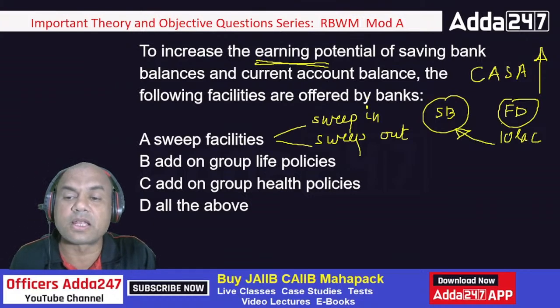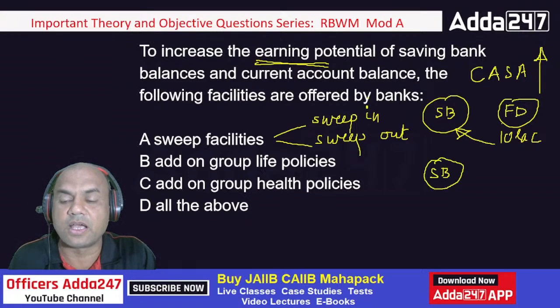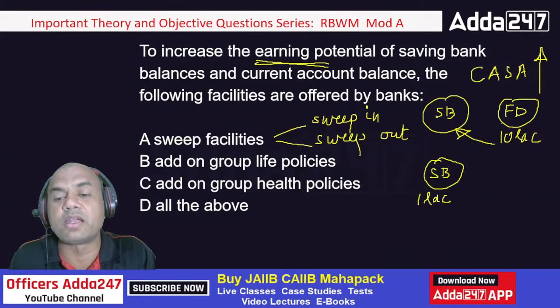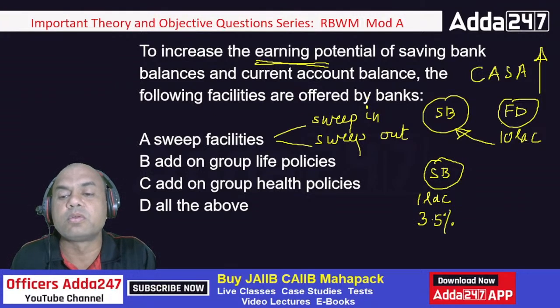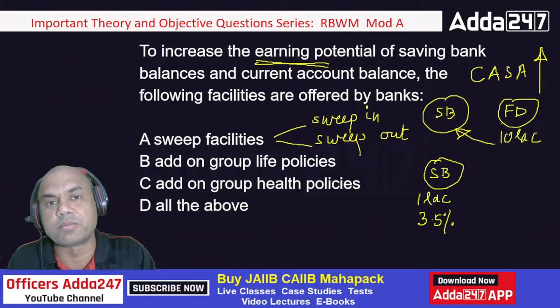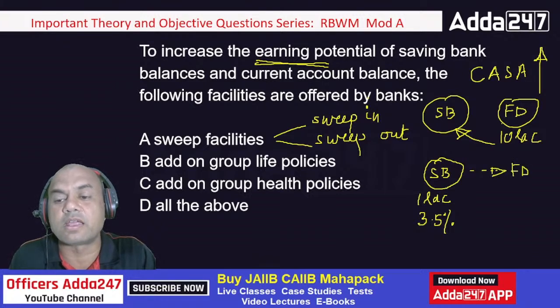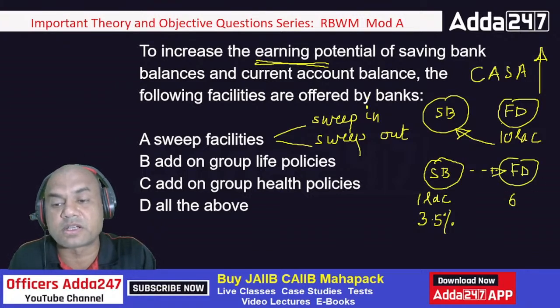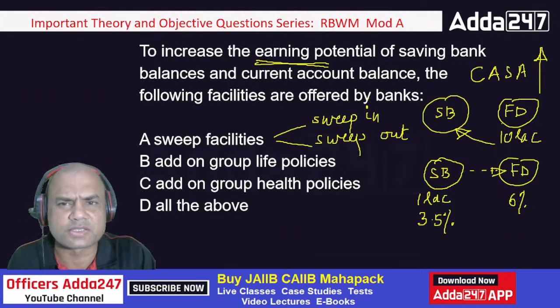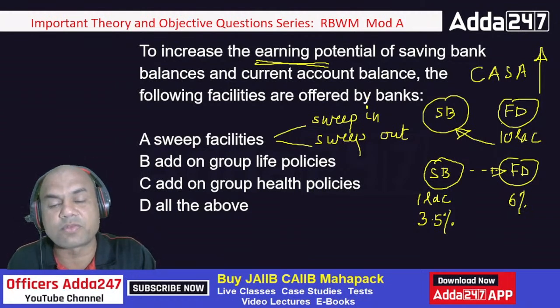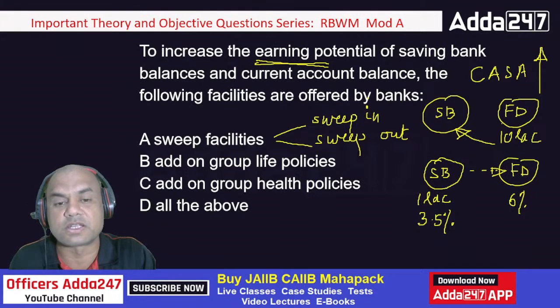Similarly, the reverse case. I'm having, let's say, 1 lakh rupees in my savings regularly, and I'm getting 3.5% interest, right? So the bank will keep the minimum balance, some amount, and the remaining amount the bank will transfer to FD, so that I get a higher rate of interest, around 6% roughly, whatever it is, but definitely higher than 3.5. That is known as sweep facility.